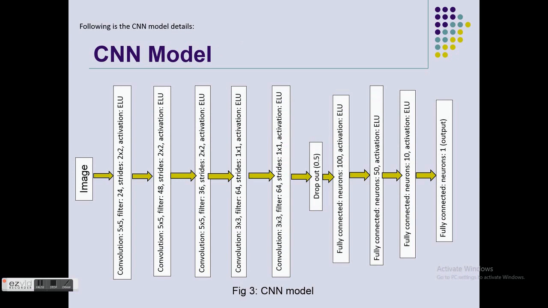Now moving on to the next part, our CNN model, which is very simple. We input the image with a 5x5 convolution, 24 filters, strides of 2x2, and ReLU activation. When there is a lot of image input, the network drops out 50% of the neurons, which are fully connected with ReLU activation. When we are done, we have our desired output in the neuron, and we make sure the most efficient image is used as our output, as our dataset, which can be trained for the upcoming algorithm we are using here.